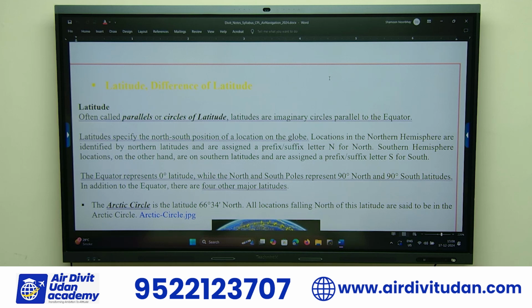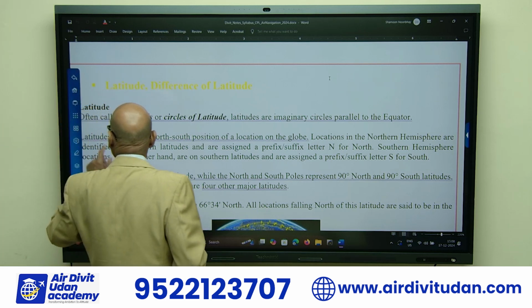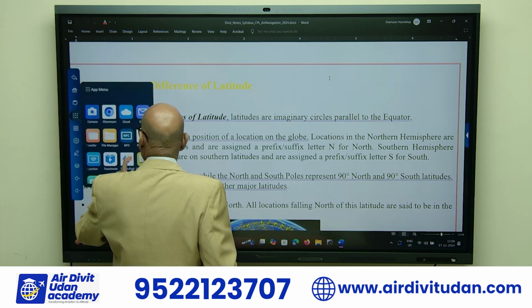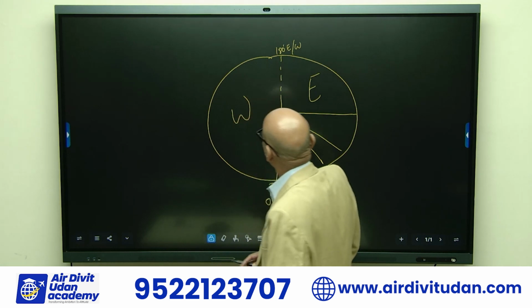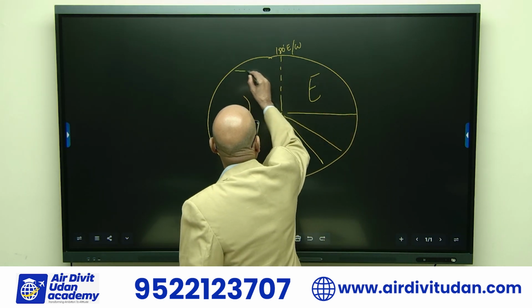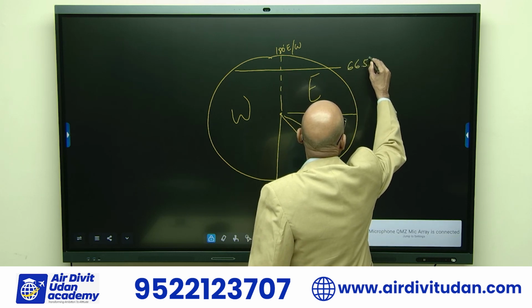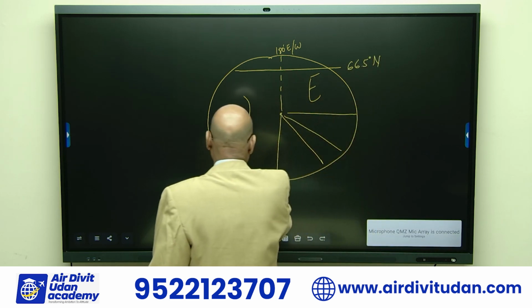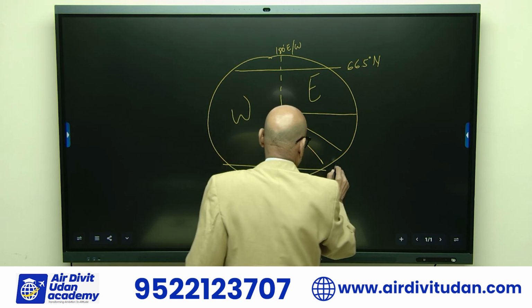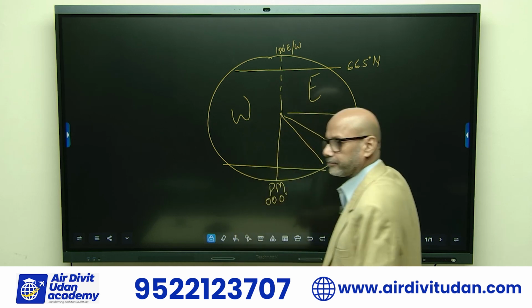Why we have the importance of these two circles is because the sun does not have any rays on them. So this is where the Arctic Circle is, 66.5 degrees north, and the Antarctic Circle, 66.5 degrees south.